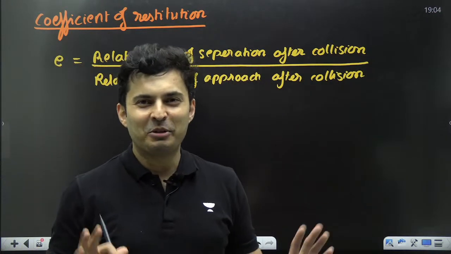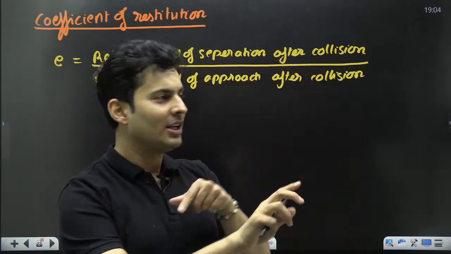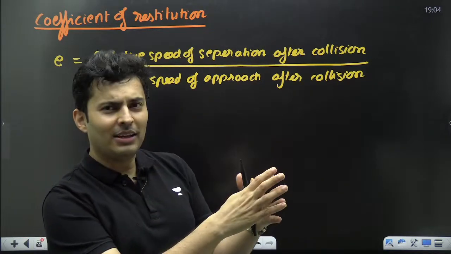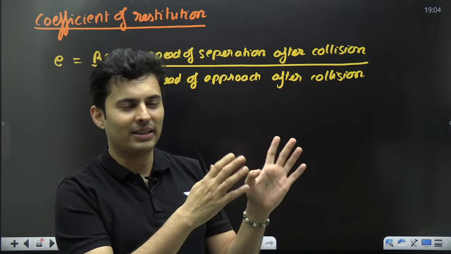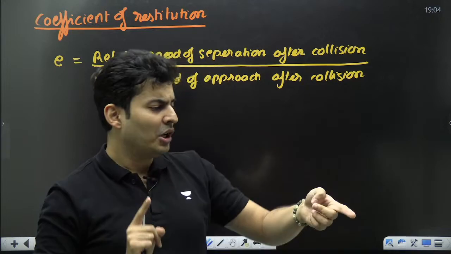Who discovered this? Newton. He was peacefully chilling, playing with marbles. Tuck, tuck, tuck. He was playing with marbles and then looking at the marble speeds, calculating that. He was not fun loving. He was very boring. He was like, okay, let me calculate this speed. Let me calculate this speed. Let me take this ratio.